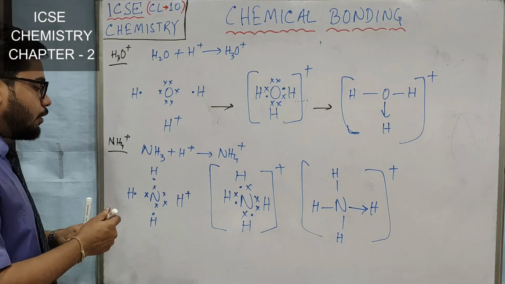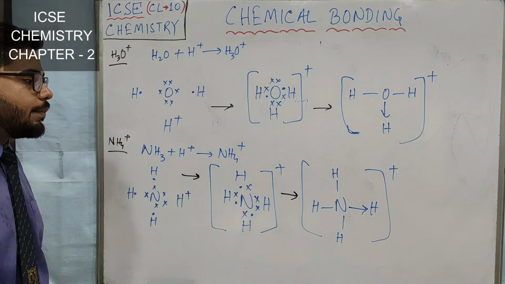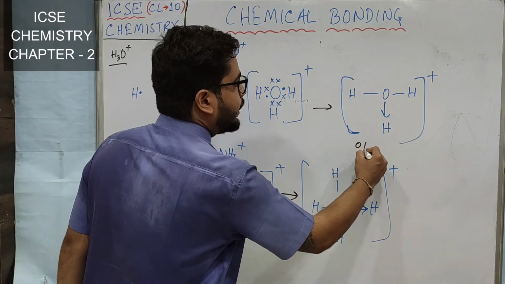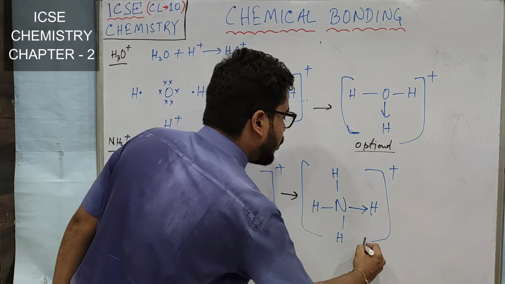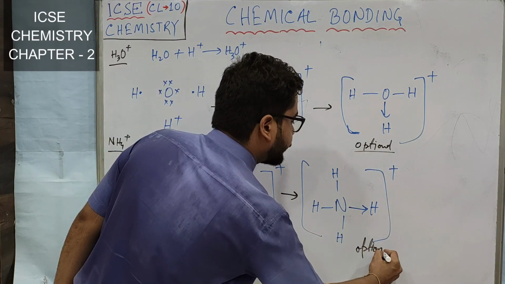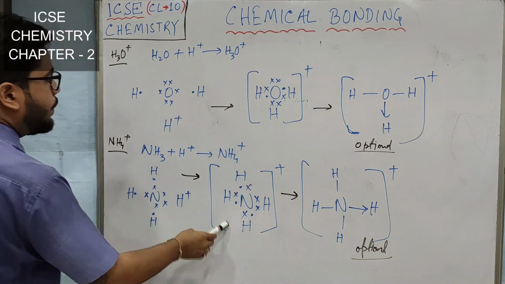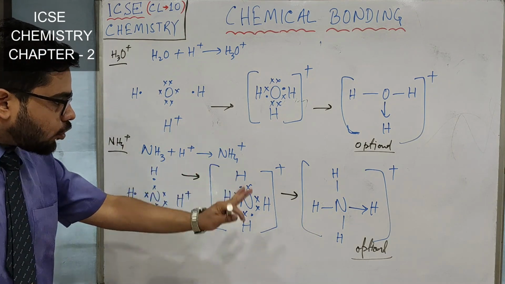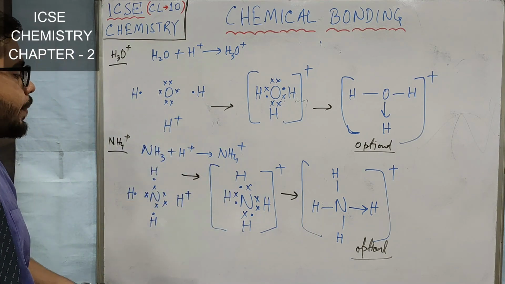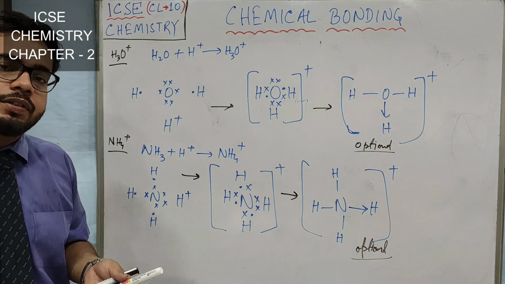Like I was telling you previously, in this electron dot diagram, the third structure is optional. This is also optional. But these first two steps are a must. Understood? I hope you have copied all these diagrams very nicely. If you have any doubt in understanding this, you may contact me personally.